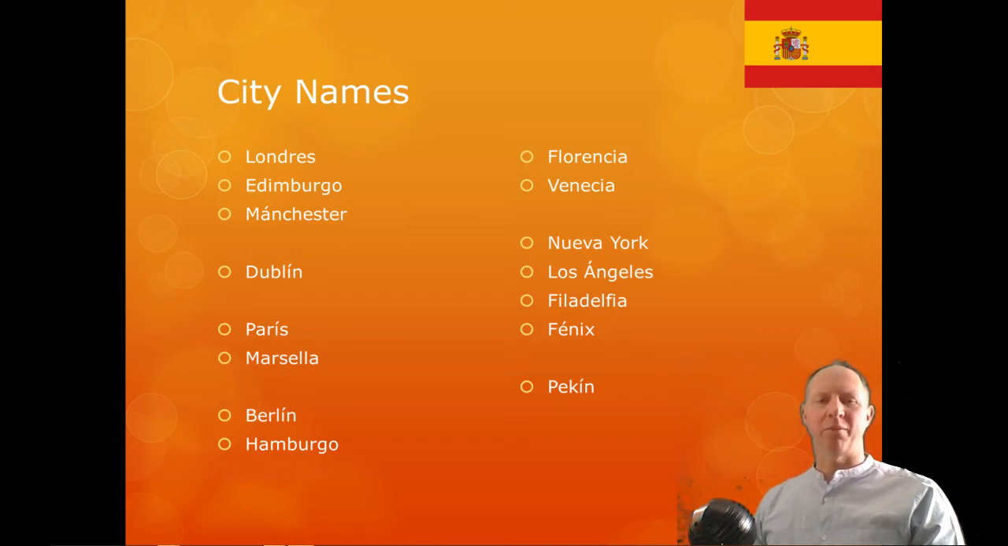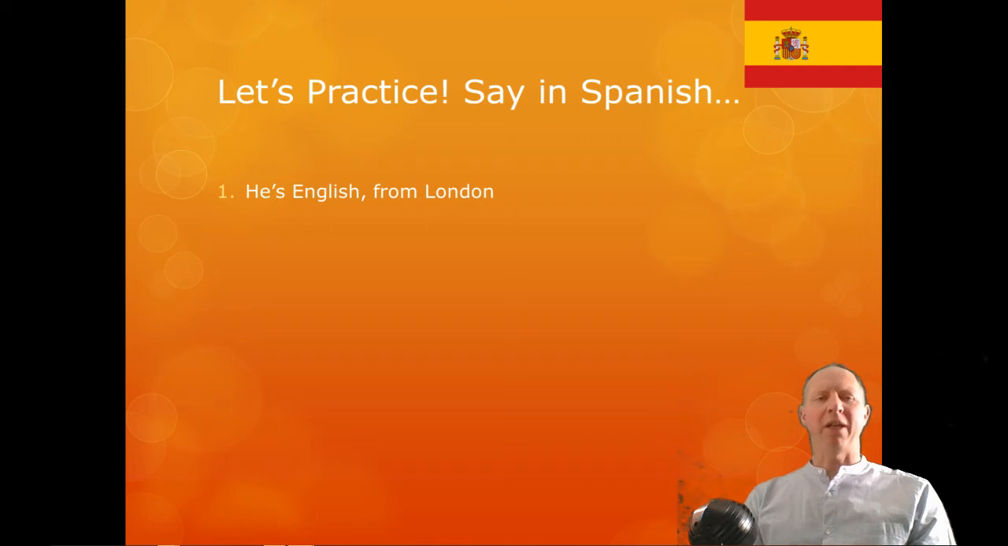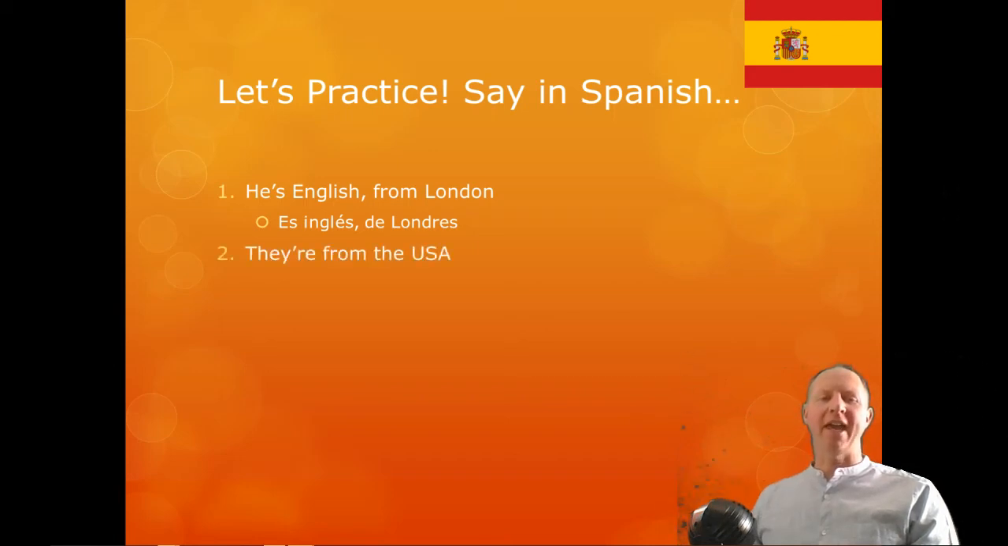So, some example phrases to try and translate. So, how would you say in Spanish, and try and say this out loud, he's English from London? Es inglés de Londres. Okay, the next one. How would you say, they are from the USA? Son de los Estados Unidos.